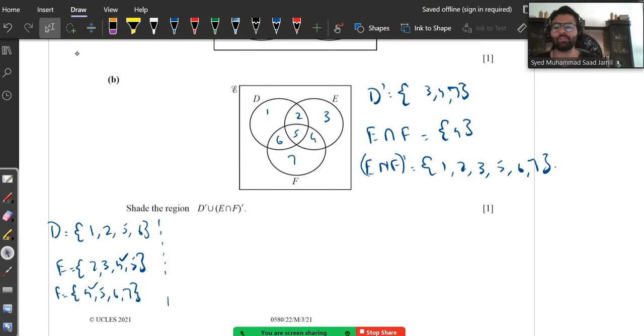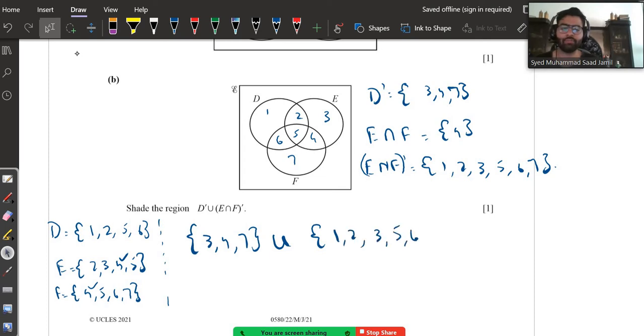Now our life is easy. D complement is 3, 4, 7. Union E intersection F complement, which is 1, 2, 3, 5, 6, 7. Now you just write all the numbers together, starting with the smallest. So 1, 2, 3, 4, 5, 6, 7. Alright.